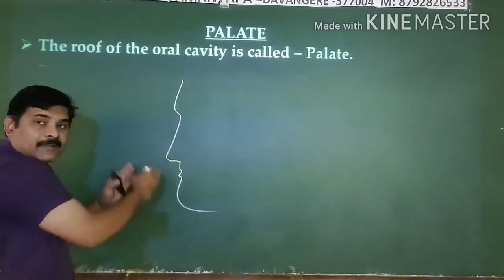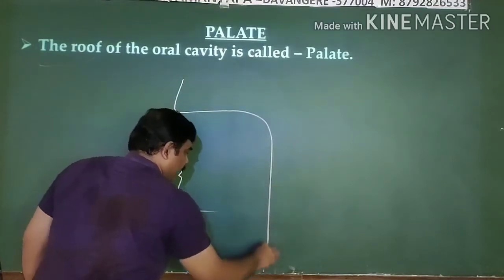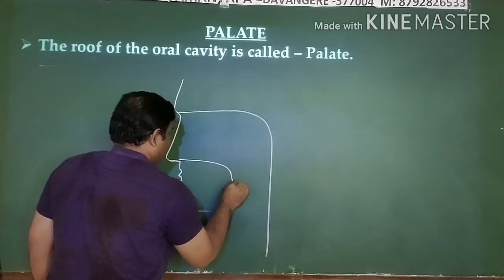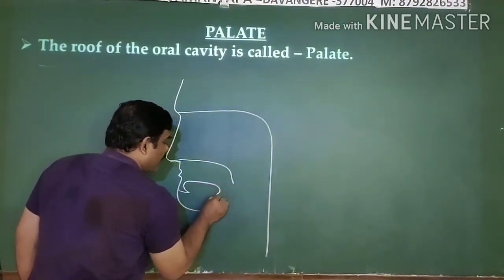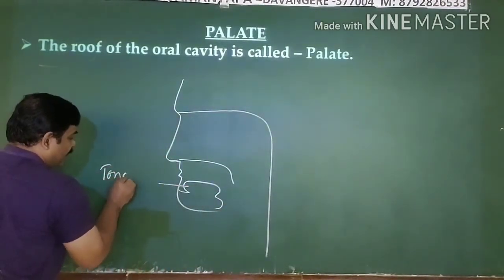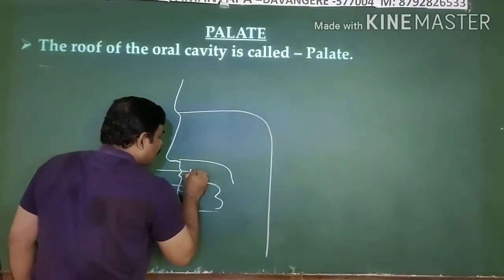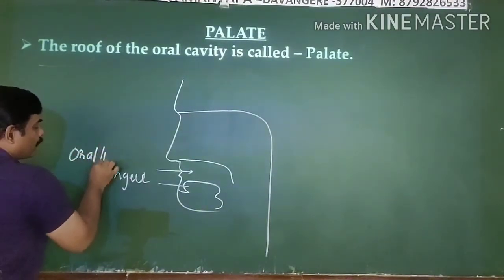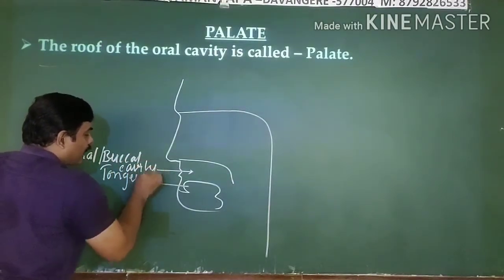So this is the front area of your mouth. There you can see, here in your oral or buccal cavity, the tongue, and these are your lips, within which the oral or buccal cavity you can see.